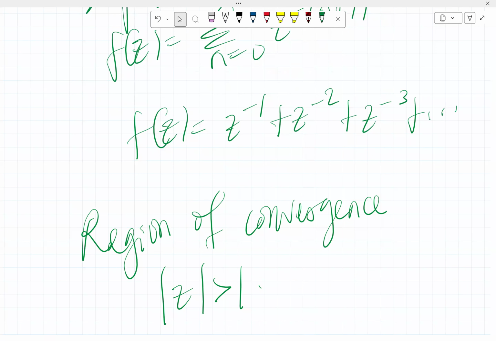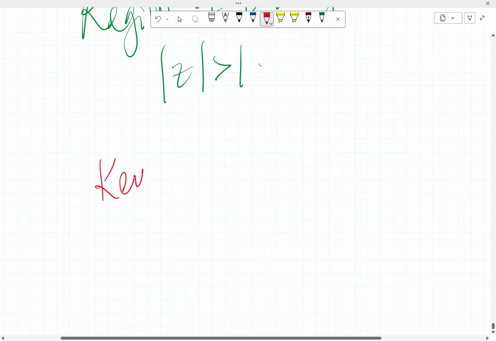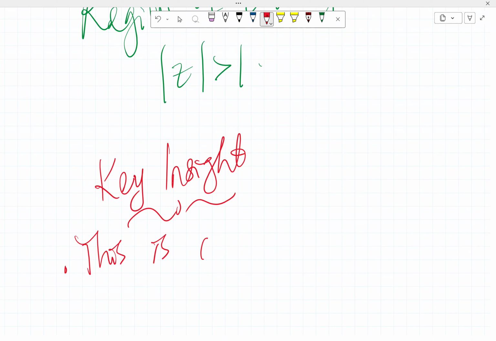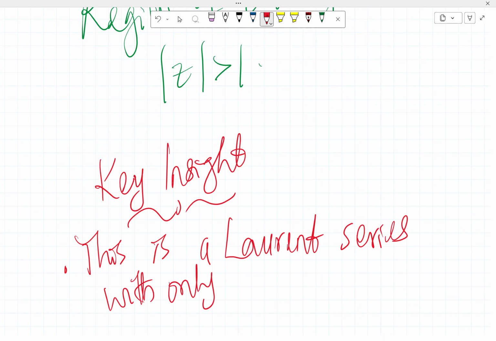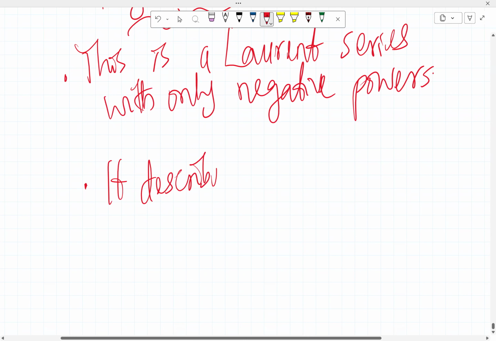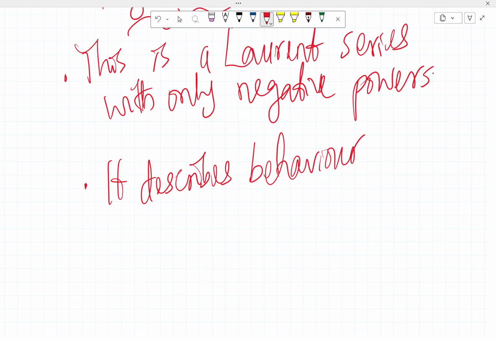And what are the key insights we have here? The key insight here would be that this is a Laurent series with only negative powers, then it describes behavior far from the origin.